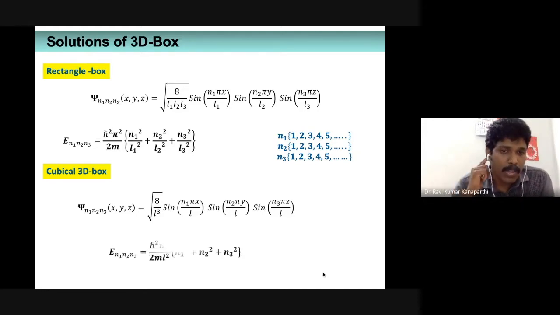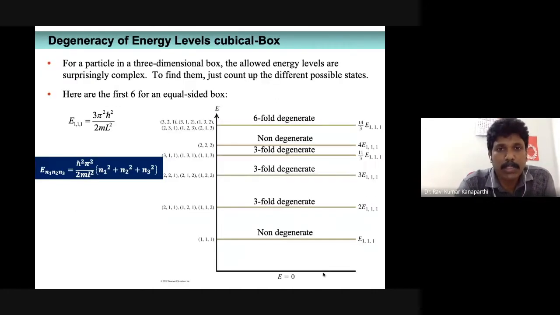The eigenvalue, that is the energy, is h cross square pi square by 2mL square multiplied by n1 square plus n2 square plus n3 square. So this is a special case of particle confined to a three-dimensional box, where the length is identical in three different directions. That's the only difference.